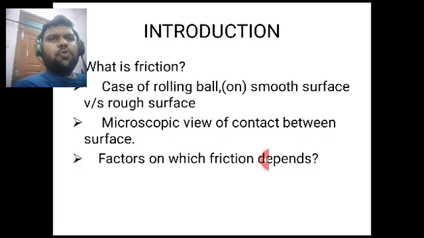When we are rolling a ball on a smooth surface, it is going to go farther than when we are rolling a ball on a rough surface. So why does it happen? The reason is plain simple. A smooth surface has less friction and a rough surface has more friction.